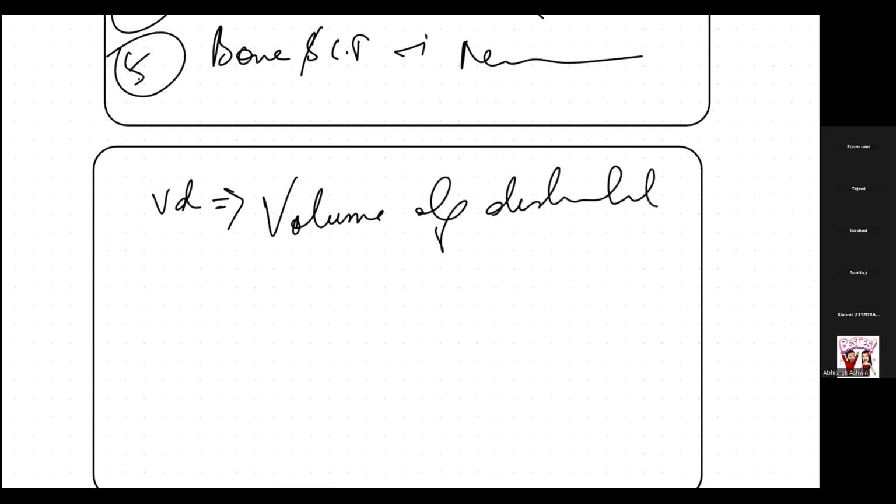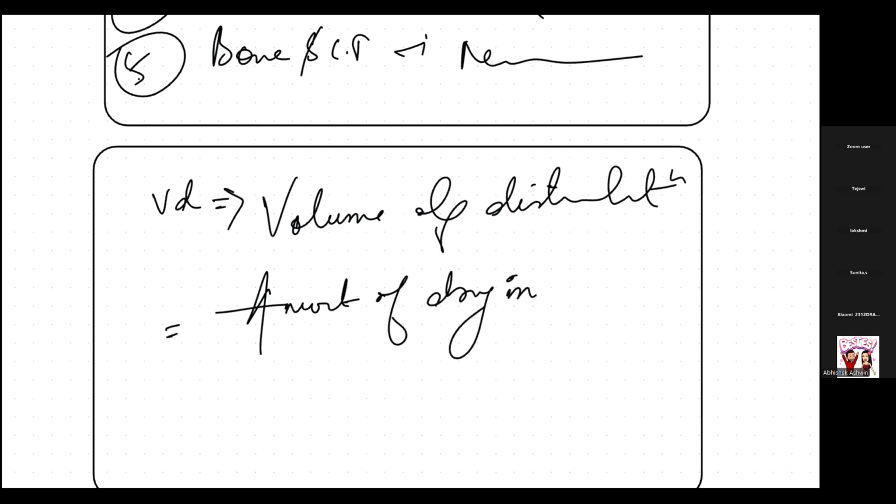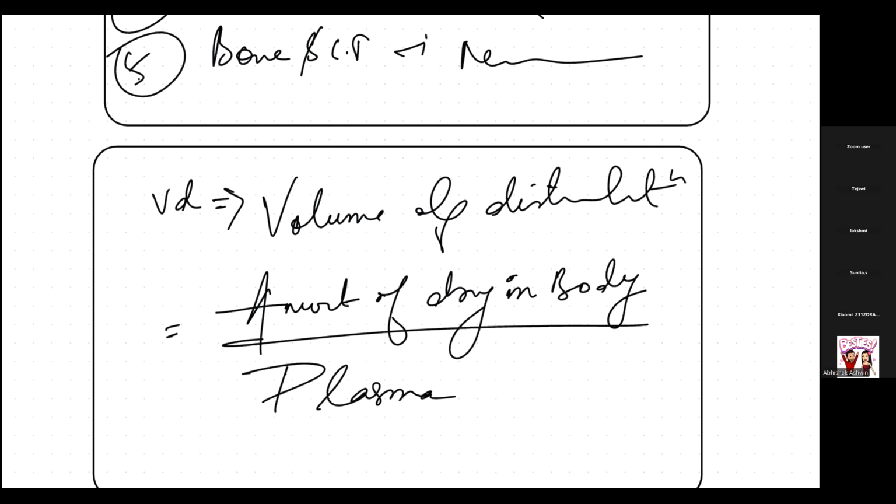What is that? It is the amount of drug in the body upon the plasma drug concentration. Okay, I hope that it's clear. Nothing to do with that. Okay, but if it is higher, then definitely we can go for the actions and all.